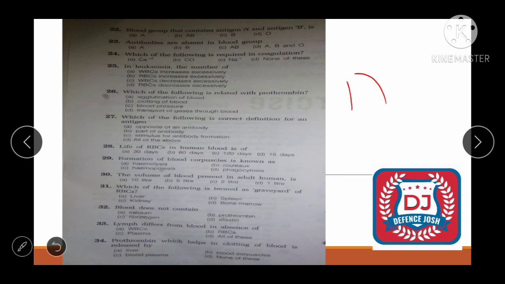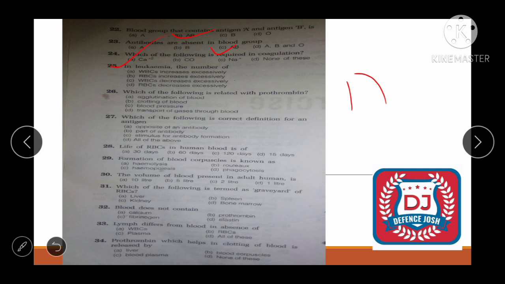किसमें antibody absent होती हैं? AB में होती हैं. Alright, next question is, which of the following is required in coagulation? Coagulation क्या है? Clotting है. ठीक है, कौन सा factor है जो कोगुलेशन में हेल्प करता है? It is calcium. ठीक है, ये नहीं हेल्प करते हैं.